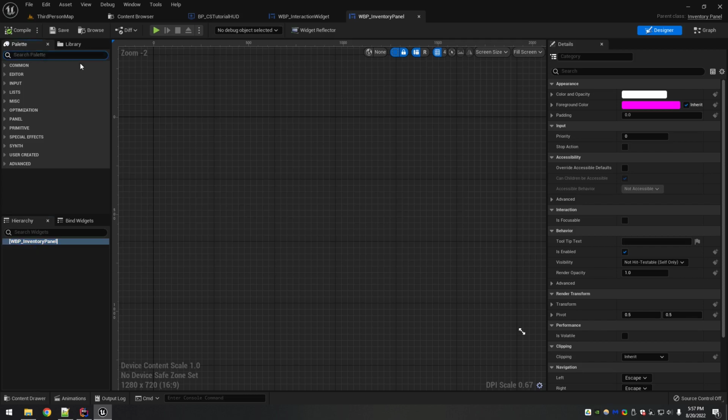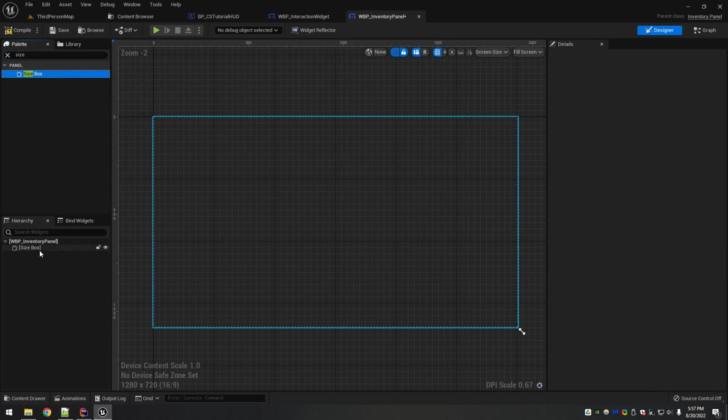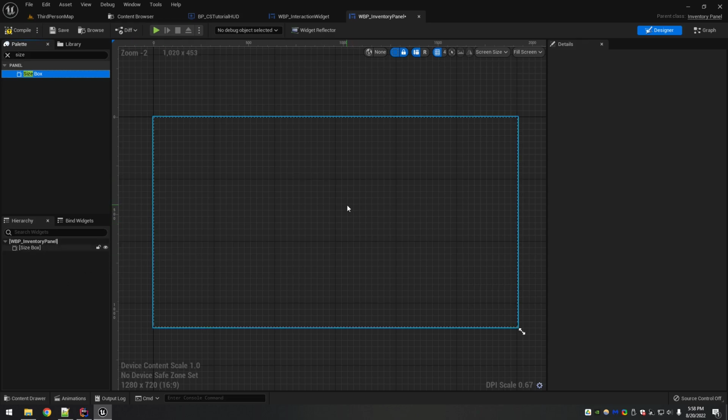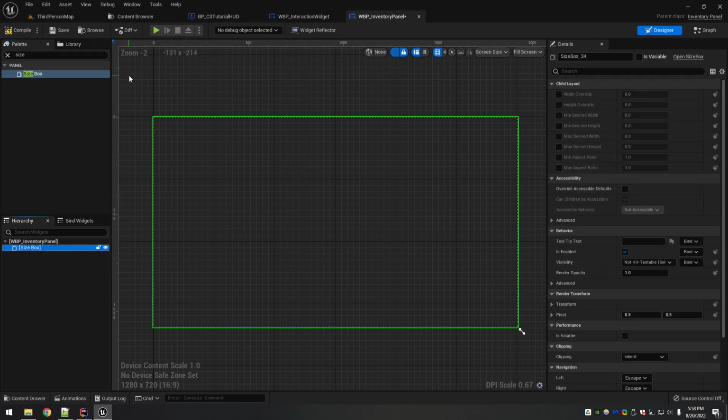go ahead and build this guy up. So the size box is going to be the base for this one. Now, last time we started with a canvas panel when we made the interaction widget, because the interaction widget needs to, for one, be displayed by itself, and it needs to be at an arbitrary place on the screen. The inventory panel is going to be attached to the main menu, so we will actually drag it in and place it based on that one. So for that, you're going to go to desired on screen.